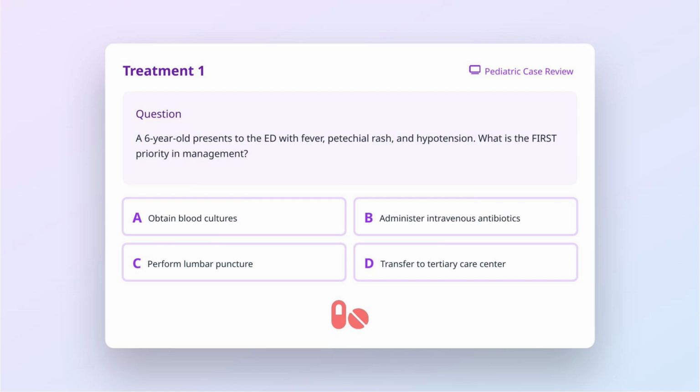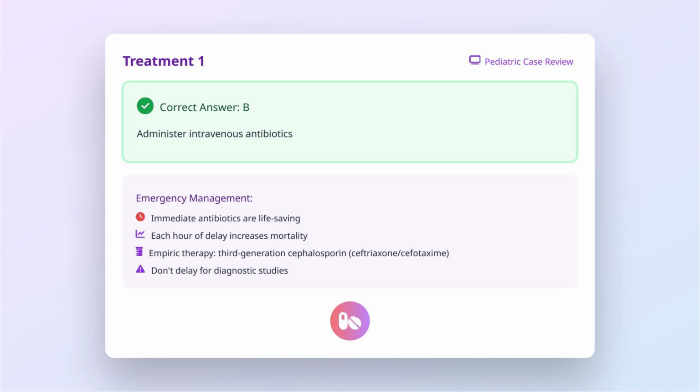Moving to treatment considerations. A 6-year-old presents to the emergency department with fever, petechial rash, and hypotension. What is the first priority in management? Is it A, obtain blood cultures, B, administer intravenous antibiotics, C, perform lumbar puncture, or D, transfer to tertiary care center? The correct answer is B.